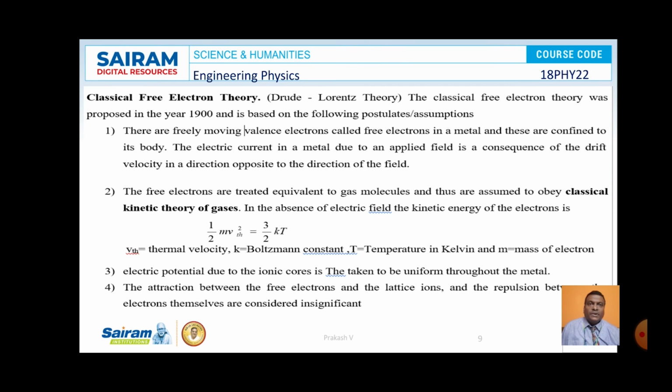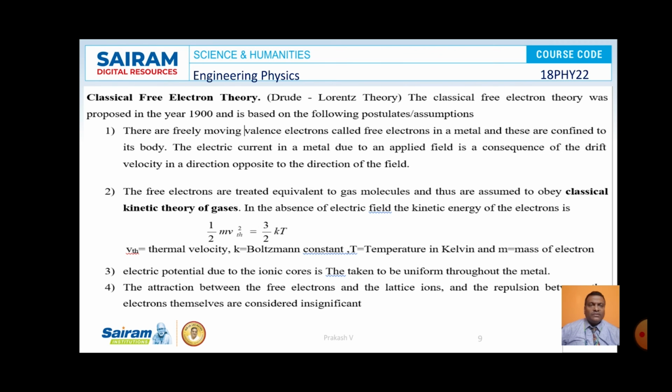So the classical free electron theory, or Drude-Lorentz theory. Here you can look at the statements made by classical free electron theory. There are freely moving valence electrons called free electrons in a metal, and these are confined to its body. The electric current in a metal due to an applied electric field is a consequence of drift velocity in a direction opposite to the direction of the applied field. This is one of the statements made by classical free electron theory.